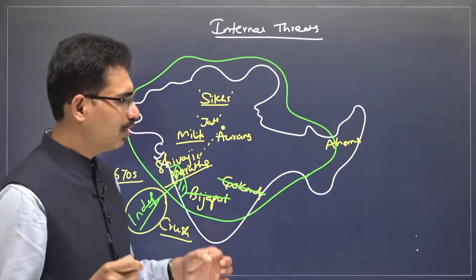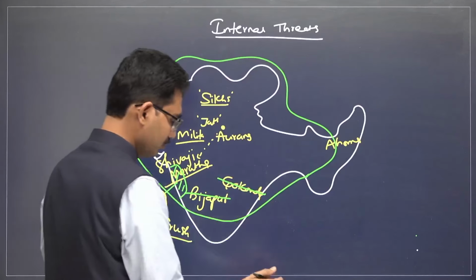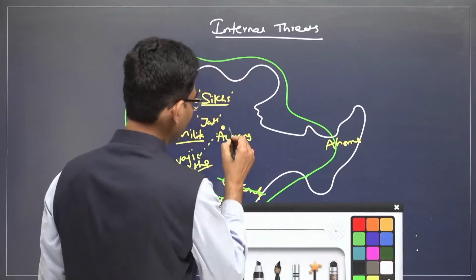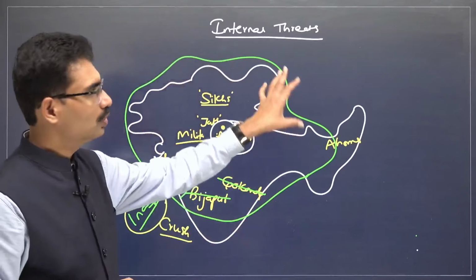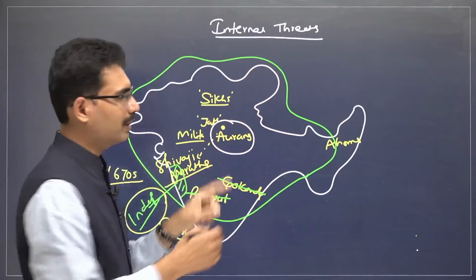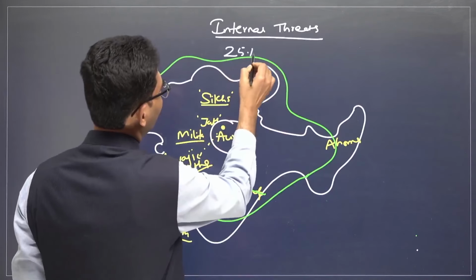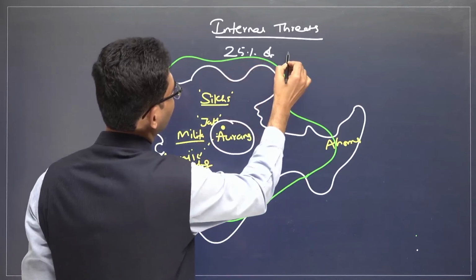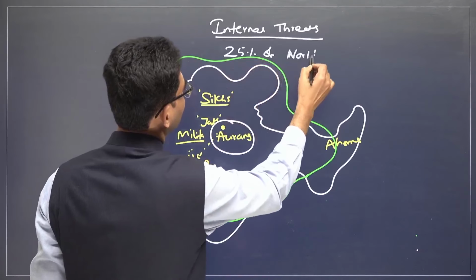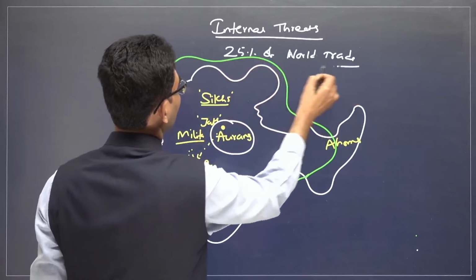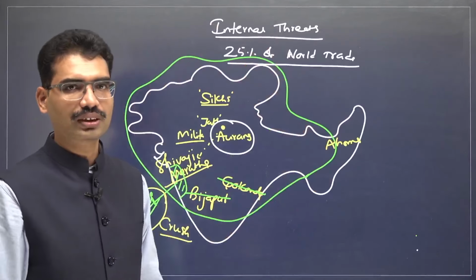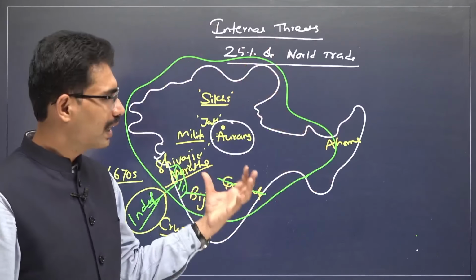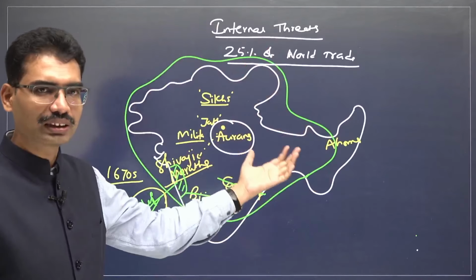Now you see, you are a very powerful emperor. You are having a very powerful treasury. At this point of time, do you know what is the GDP? 25% of world trade. Can you visualize? One quarter of the world trade is happening through this subcontinent only. India is having that much treasure. That is what attracted Europeans.